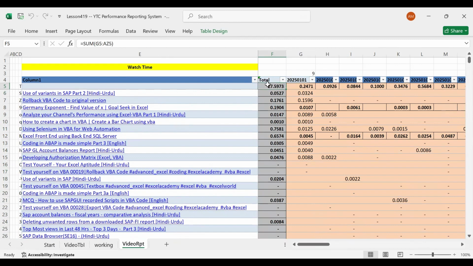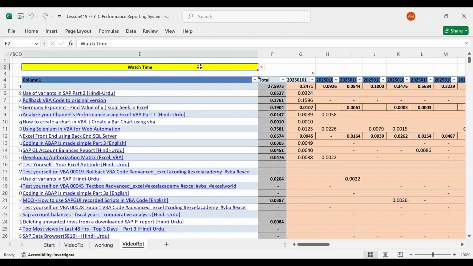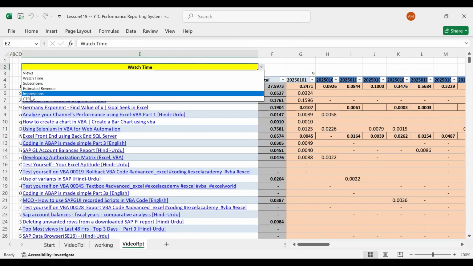Good. Now, this is the same system which is ready to furnish you all these details on your videos. Their performance in terms of watch time for the given period is shown in front of you. At a glance, you can see which video is performing well and which is not. So let me take you to the CTR straight.